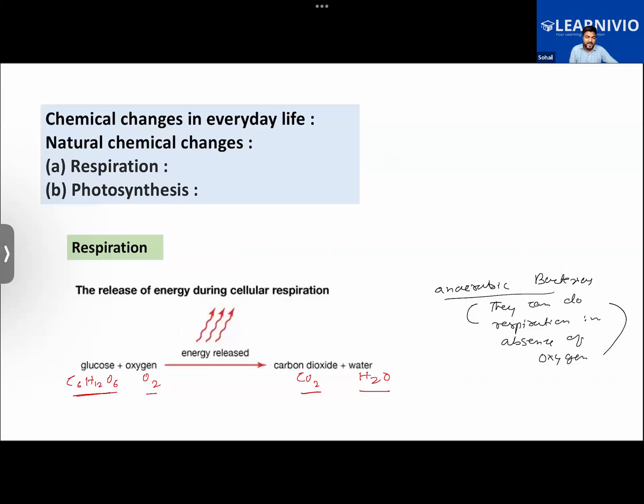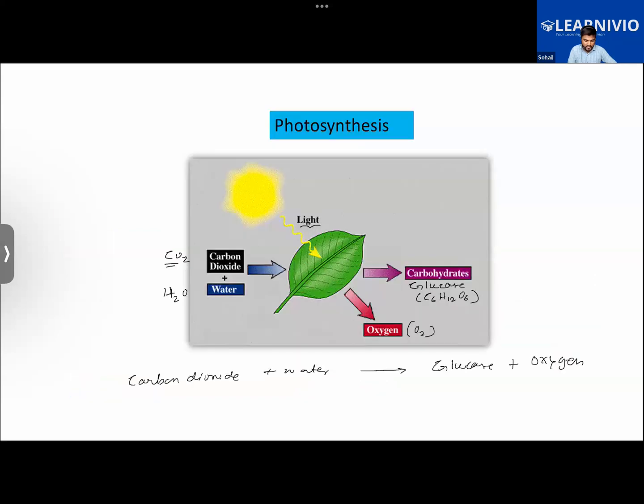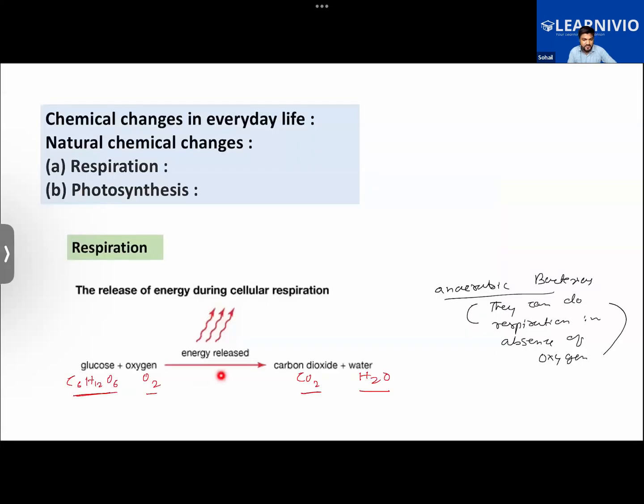Some of the natural chemical changes that happen in our daily life, even our body participates in, are like respiration. In the case of plants, they do photosynthesis. These are also examples of chemical changes, because in respiration the glucose reacts with oxygen to give out new substances, carbon dioxide and water, along with a release of energy as well. In fact, there are some organisms that can carry out respiration in the absence of oxygen also. They are anaerobic bacteria. They can break down food even in the absence of oxygen.